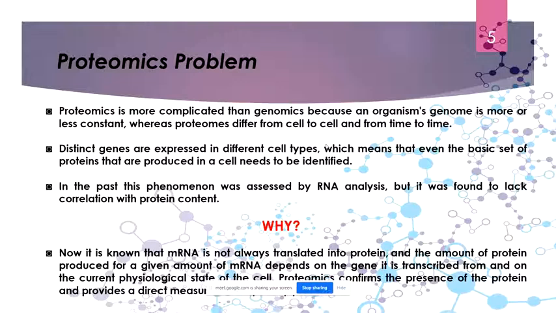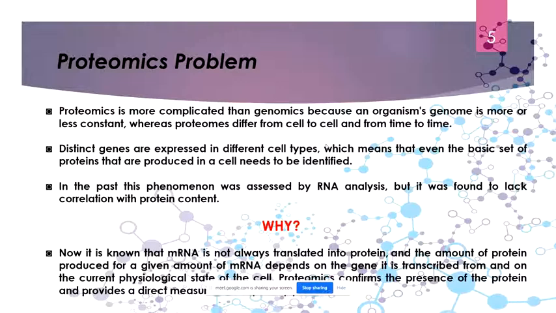You have a protein, and it might change its expression pattern, and the proteomics always varies from cell to cell and from time to time, because the protein content of a liver cell is not similar to the protein content of the kidney cell, and the kidney cell protein content is not similar to that of the heart cell. So every tissue has a different kind of protein expression. There is no unifying factor for a particular proteomics.